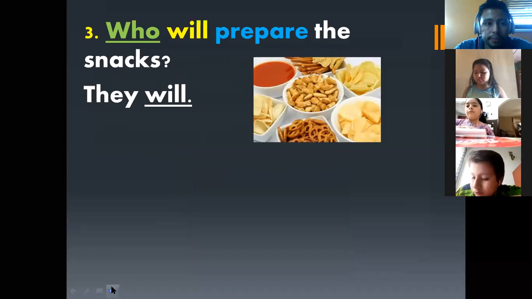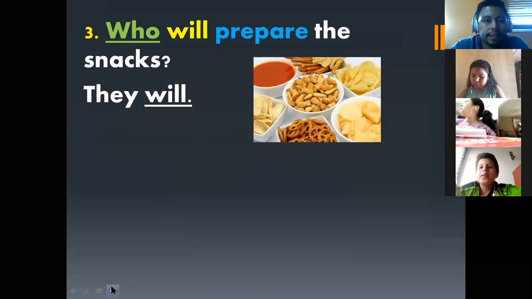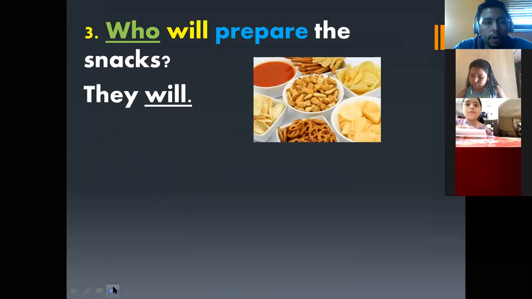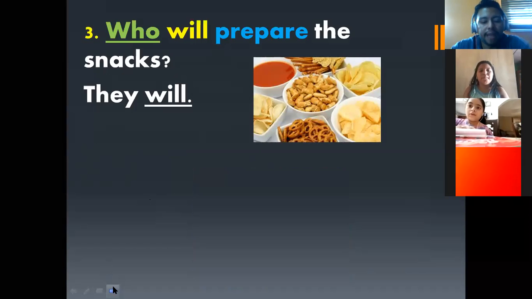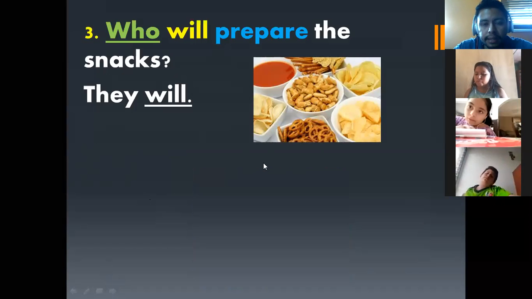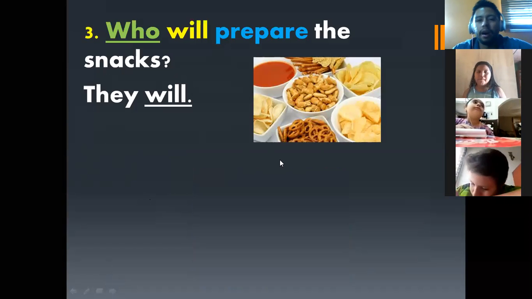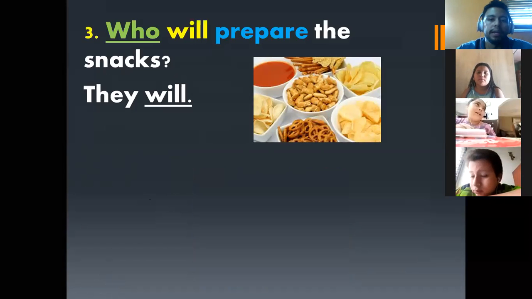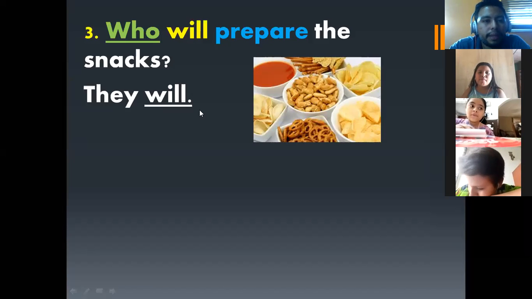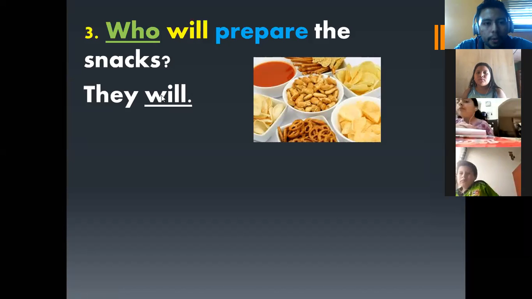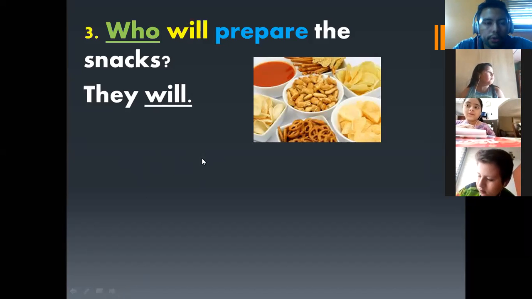We have, who will prepare the snacks? Okay, don't copy this example. Who will prepare the snacks? You know, the snacks, we have the picture snacks, our candies, our fries, our hamburgers, etc. Our chips, and you prepare and enjoy with your friends. So the question says, who will prepare the snacks? They will. In this case, will is the auxiliary too.